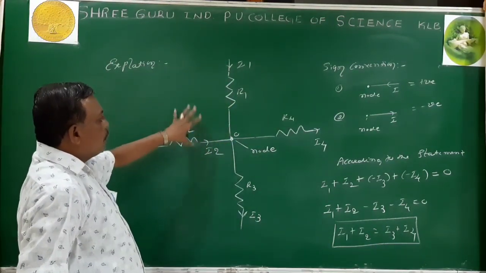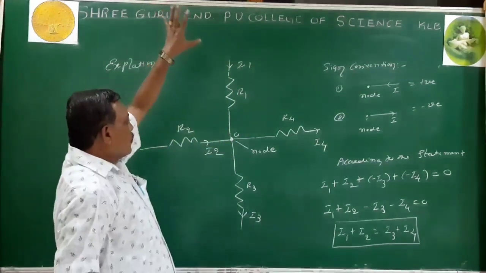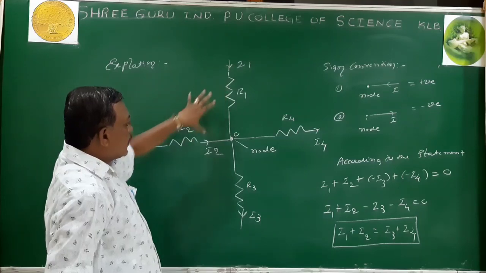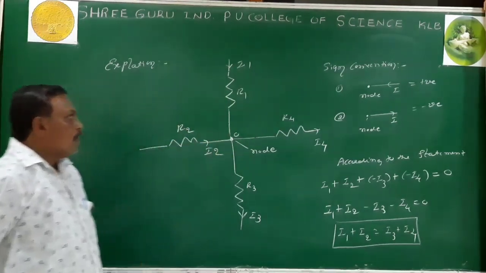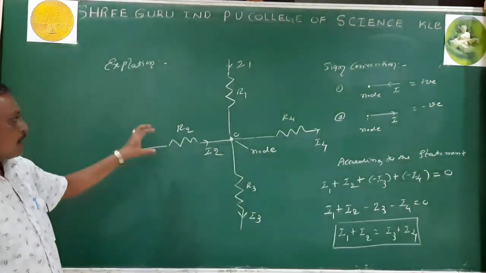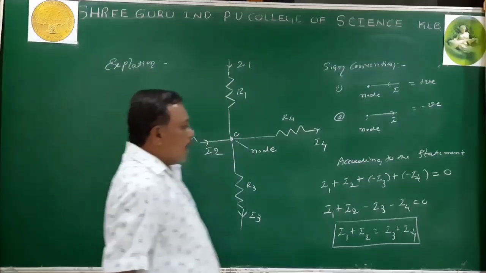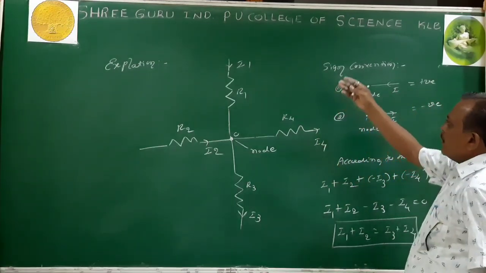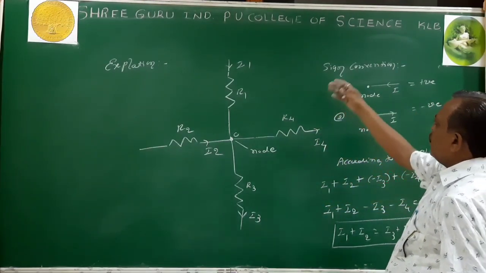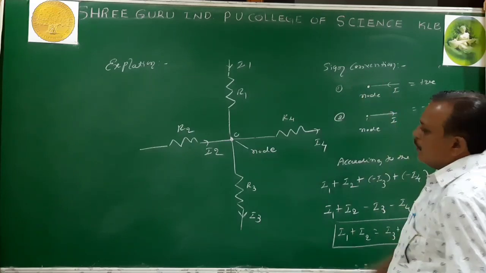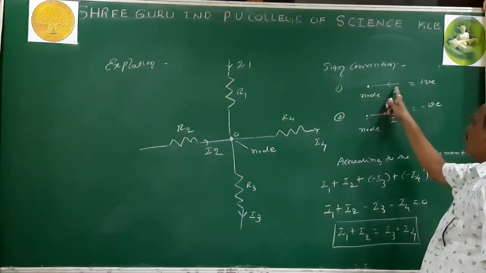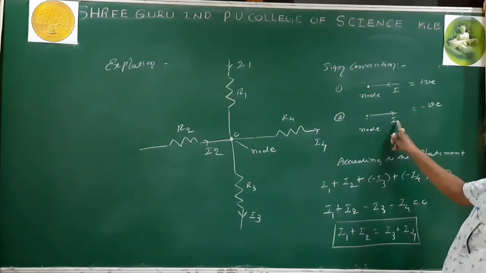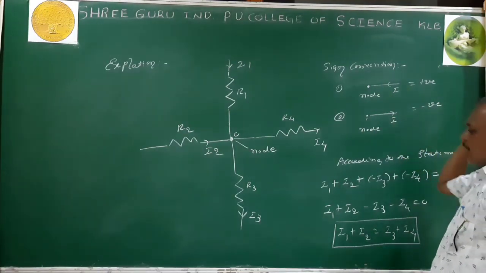I have taken 4 resistors. There are sources providing the current. Now these are the directions of the current, assigned as shown in the figure. From the figure it is clear that certain currents are entering the junction and certain currents are leaving the junction. Then according to the sign convention, the KCL has its own sign convention. First, the currents which are entering the junction, the currents towards the junction, are taken as positive. The currents which are moving away from the junction are taken as negative.